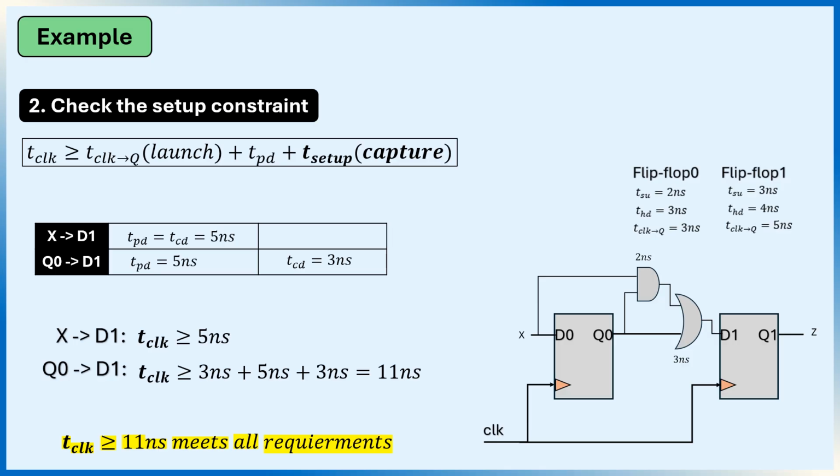It then travels through the slowest combinational path, which is 5 nanoseconds. Finally, the data must arrive 3 nanoseconds before the next clock edge to satisfy the setup time of flip-flop 1. That gives us a minimum required clock period of 11 nanoseconds. Since we must satisfy every timing path, we choose the largest required clock period, which is 11 nanoseconds.